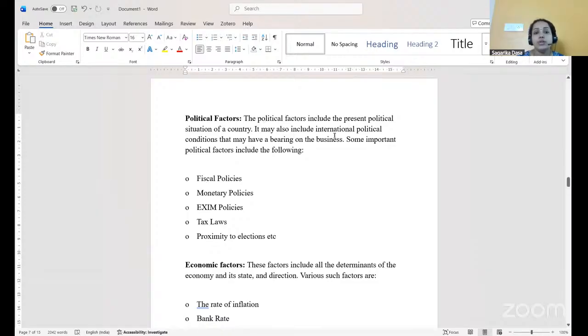It may also include international political conditions that may have a bearing on the business. For companies running at a multinational level, multinational corporations, they have to understand not only the national political environment but also the international political conditions, which have an impact on businesses operating in different countries. Some important political factors include fiscal policies, monetary policies, EXIM policies, tax laws, proximity to elections, etc.